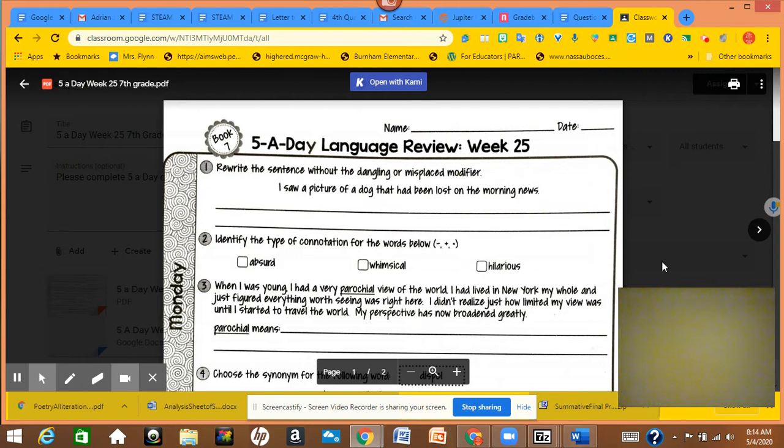For number 4, you are choosing the synonym for the word dispel, and you may have to look up some of the other words to choose what word means the same. And conscience, this is going to be divided into its 3 parts. And you might want to look up the difference between conscience.